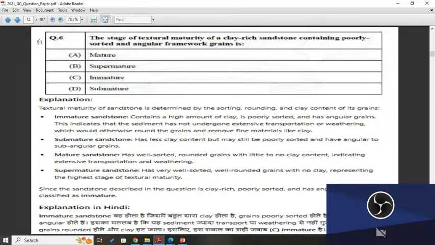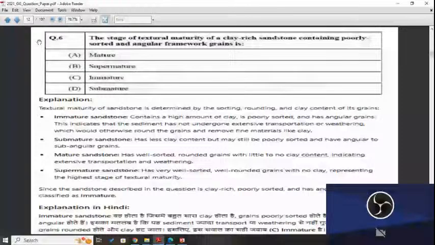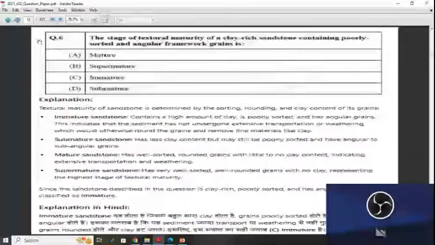So immature sandstone, what is the meaning of this? It contains a high amount of clay, is poorly sorted and has angular grains. Mature sandstone has well sorted, rounded grains with little or no clay content, indicating extensive transportation and weathering. The same is high in a super mature sandstone. High amount of clay, poorly sorted and angular grains indicate the sediment has not undergone extensive transportation.